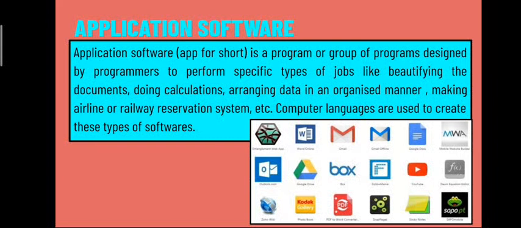The application software can thus be used to create programs that can be run on a computer system. An application software can further be divided into some more categories. Let us look into them.